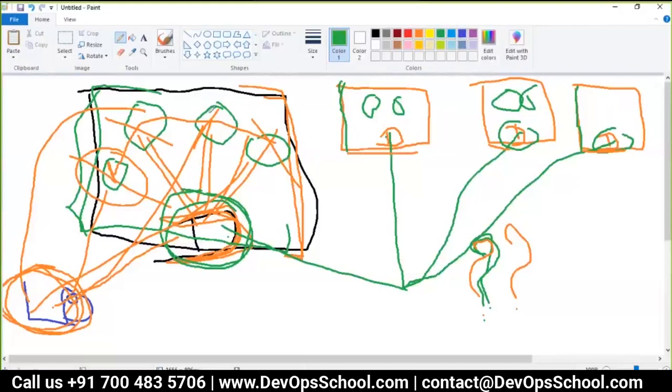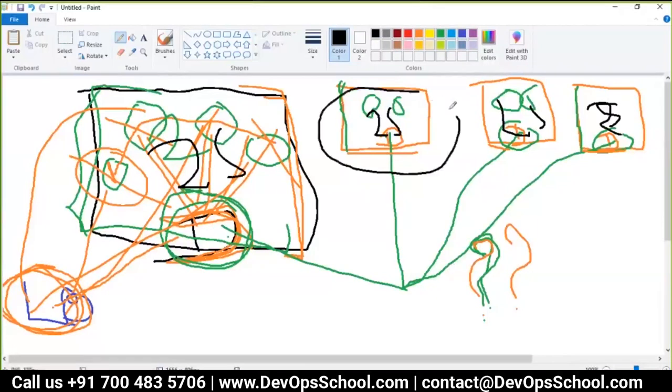Okay, so here you are running 25, here you are running 25, here 25, here 25. Now, what will happen? There is some problem in this node, and because of that problem, these 25 containers got offline.